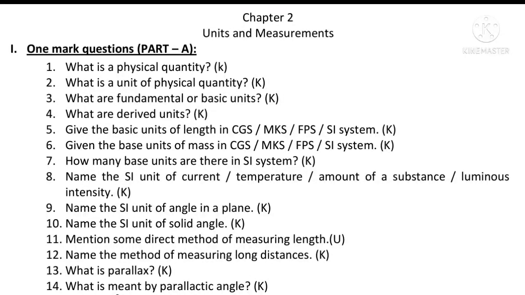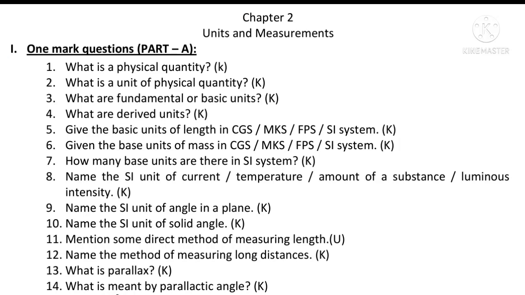Chapter 2, Units and Measurements. First question, what is a physical quantity? A quantity which can be measured directly or indirectly is called a physical quantity. And second question, what is a unit of a physical quantity? Unit is a standard quantity with which a physical quantity of the same kind is compared for measuring it.